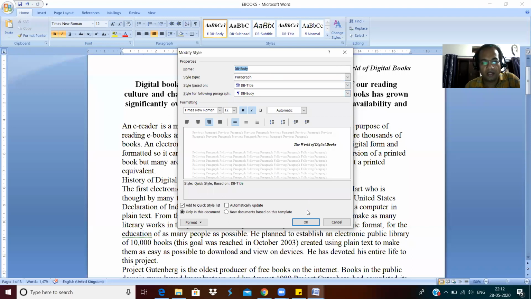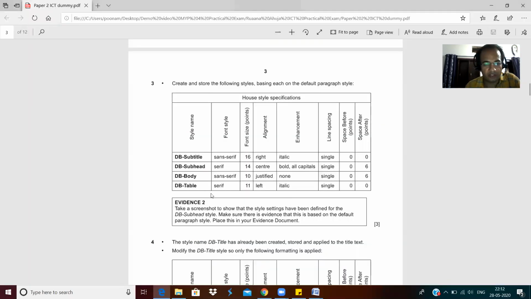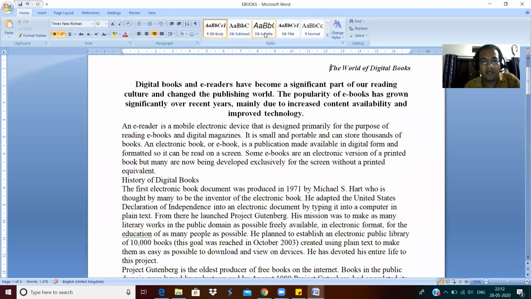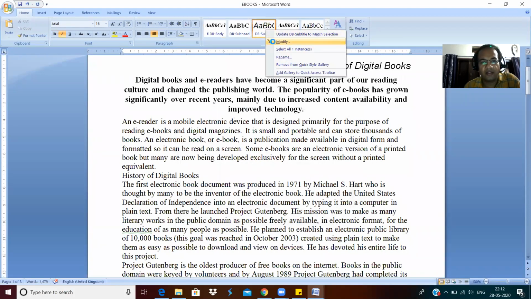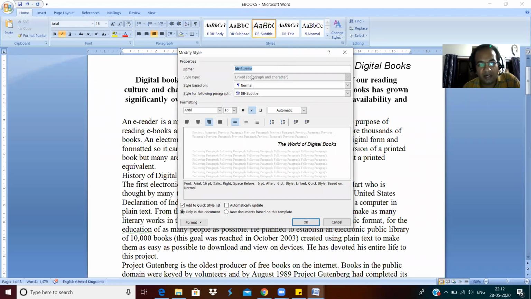Okay, let me first finish it. So DB subtitle, sans serif. When I modify this DB subtitle, I see it is in Arial.